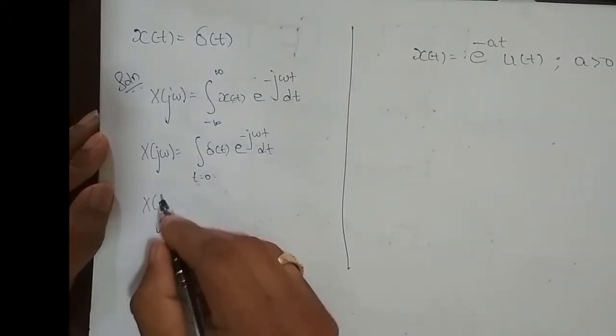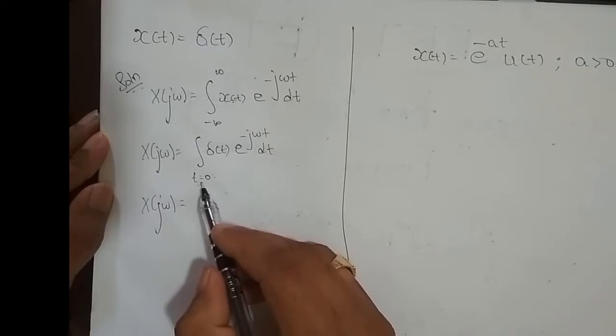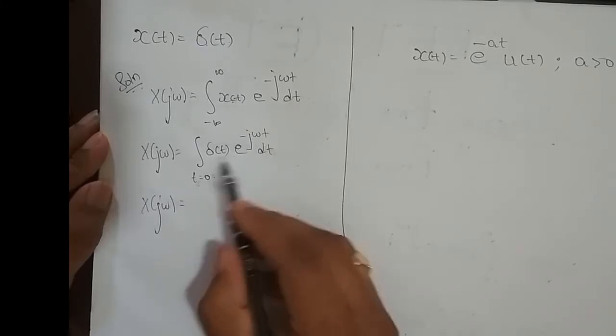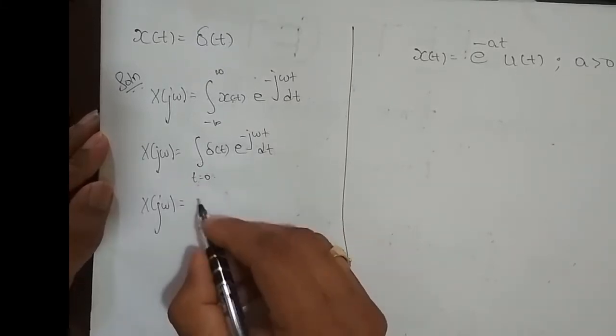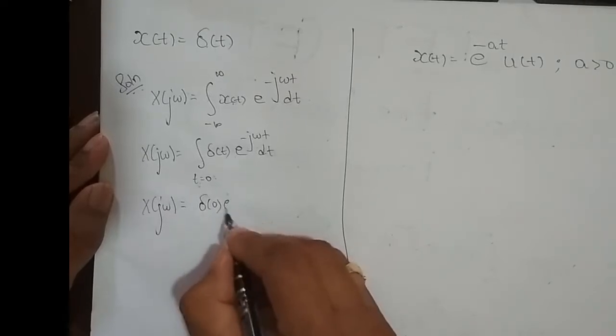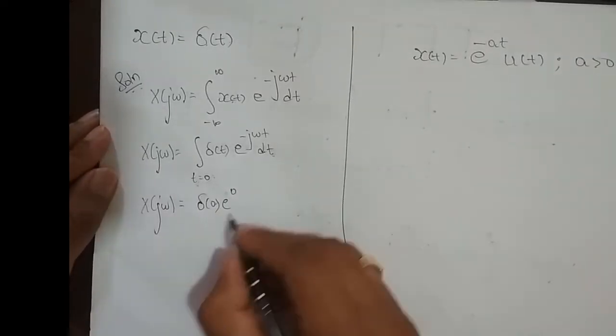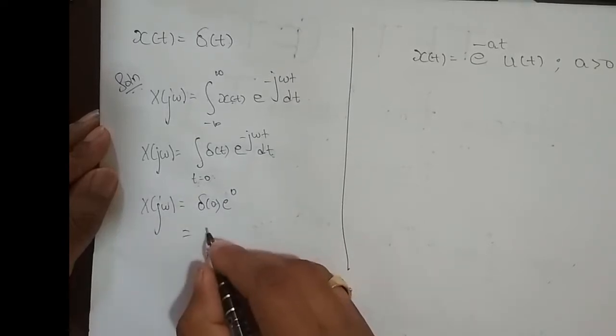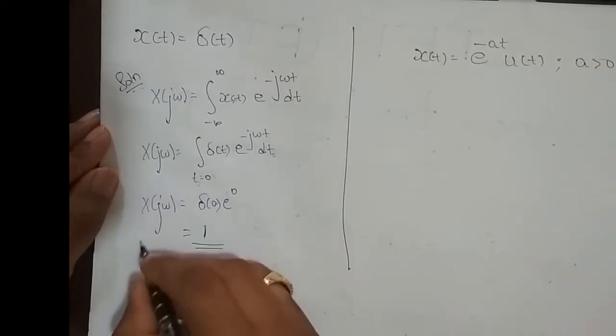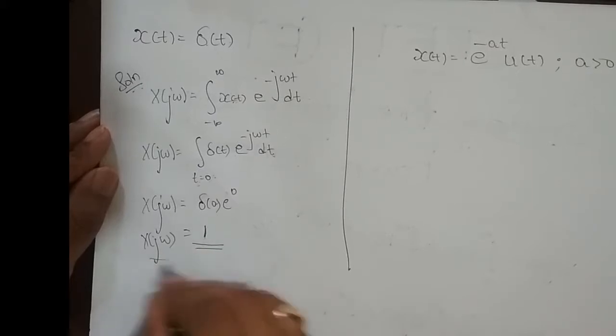So x of j omega is equal to, I substitute t is equal to 0, and I'll remove the integration. So what do I get? Delta of 0 into e power 0. This is equal to delta of 0 is 1, e power 0 is 1, so we get 1. So x of j omega is 1.